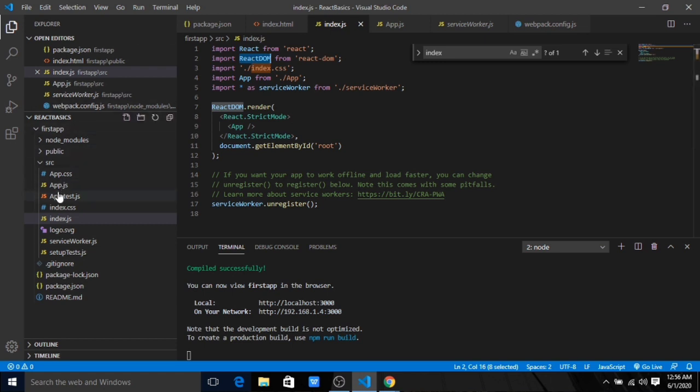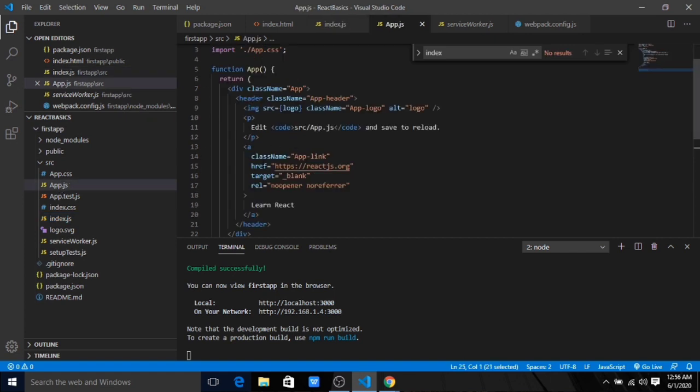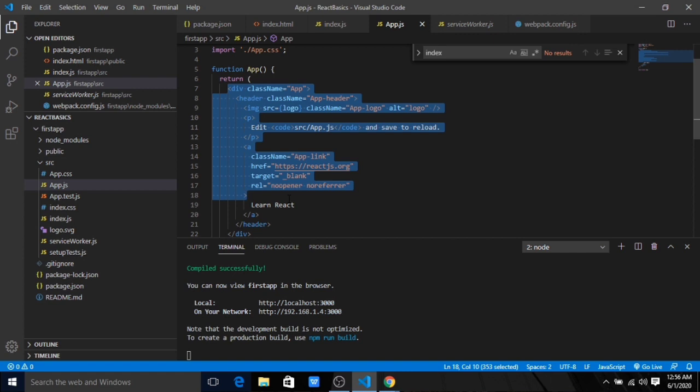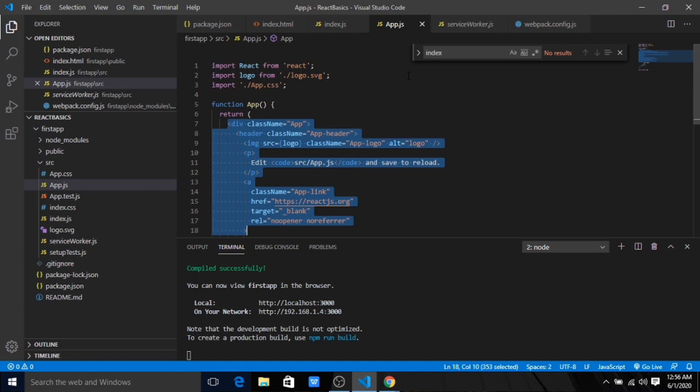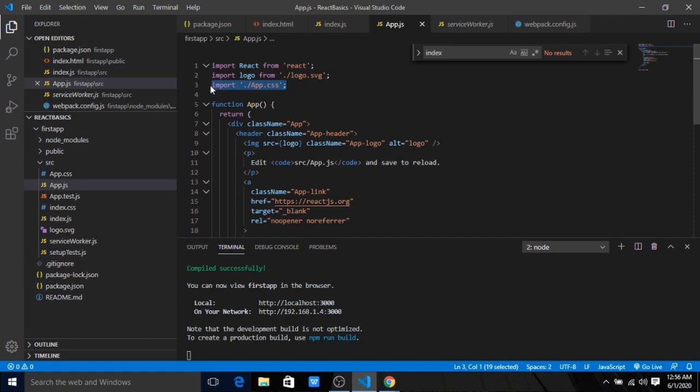We only need to change this app.js and its JSX. JSX is basically HTML-like syntax, but it will have some different properties also, and we can create our custom tags, custom components, using this JSX. You can see we have imported React, as I told you, we'll always be importing React, and this app.js contains a CSS file import from app.css.